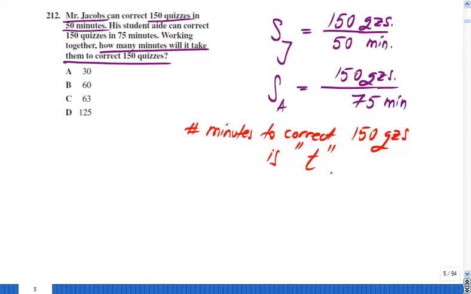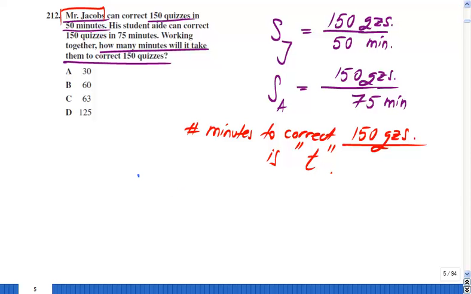Good. Well, how can you write that as an algebraic equation? Let's think about it. First, I'm talking about Mr. Jacobs. In t minutes, how many quizzes will Mr. Jacobs have corrected?